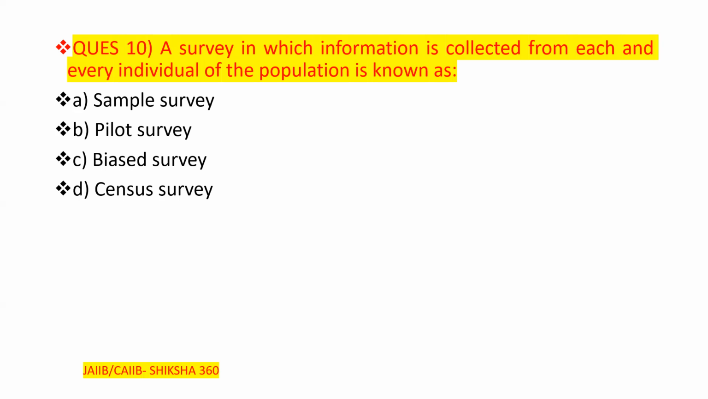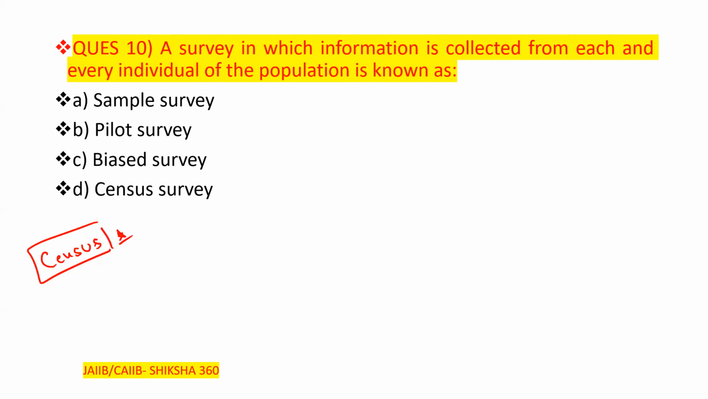So that is to be known as sample survey, pilot survey, bias survey, census. Clear, so basically census, we know that is calculation of the population. In that we are going to collect the data from each and every individual of the family, or even from the family we collect the data of all the members of that family. So that is to be known as the census survey here.